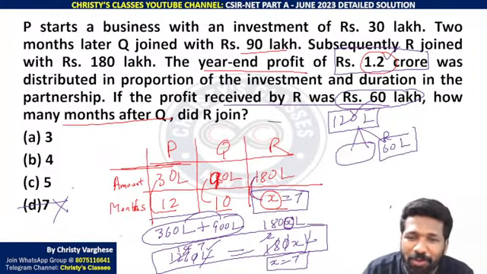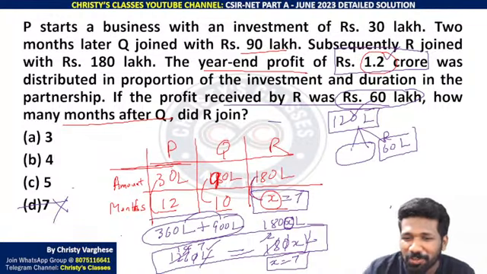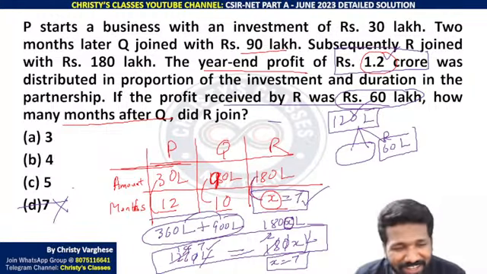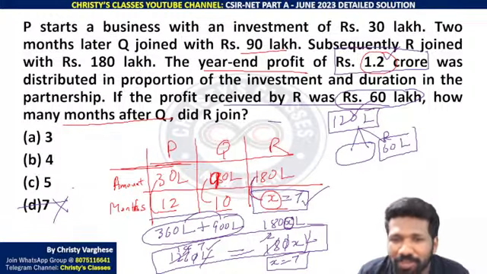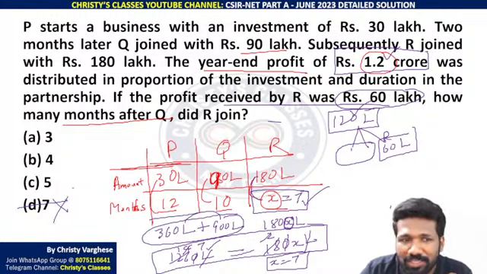Because by the time you calculate, sometimes there is a chance that you miss what the question was. When you get 7, out of getting exhausted with the solution, you may directly tick 7. But 7 is the total months R has invested. But the question is asking how many months after Q.